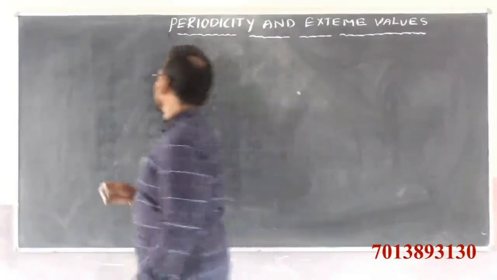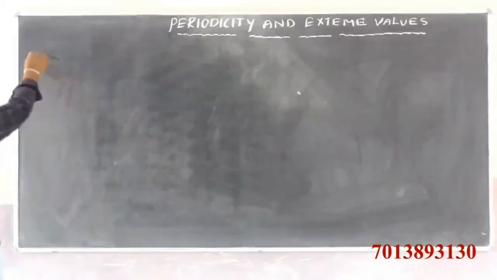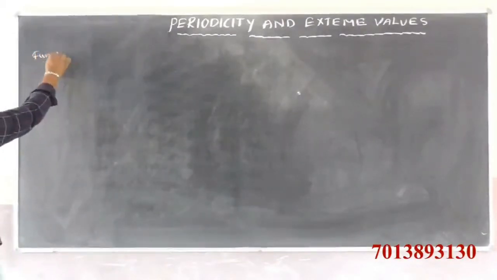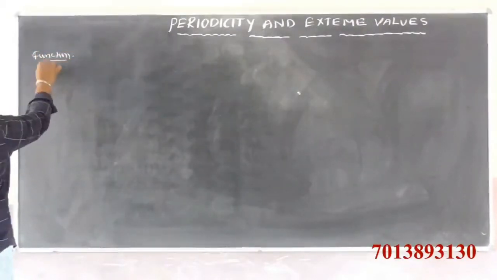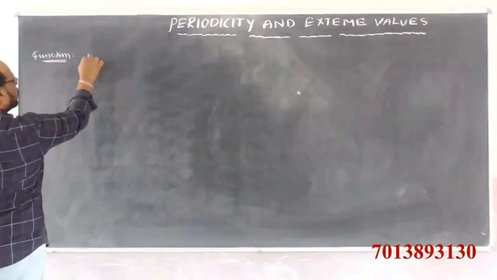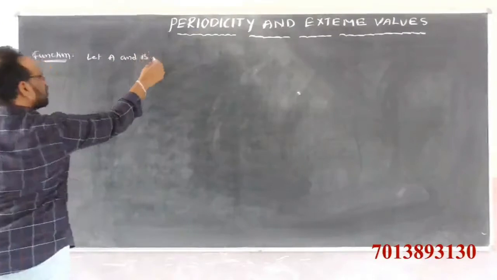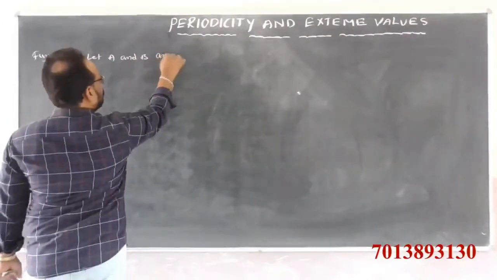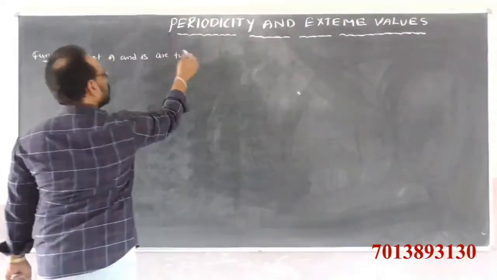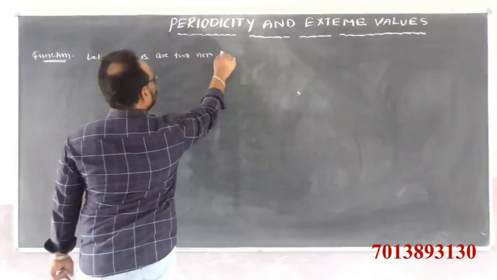Function means, let A and B be two non-empty sets.